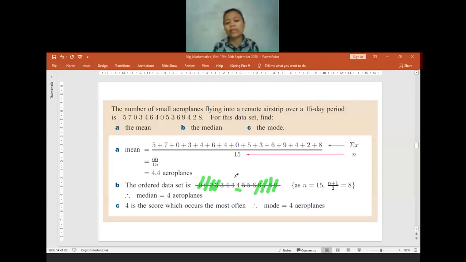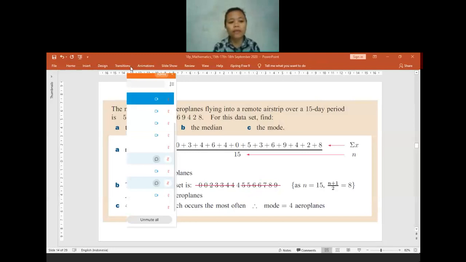And then the mode is the most common number. The most common number is 4, as you can see. For number 4 there are 3 data, and for number 5 there are only 2 data, and so on, as you can see from the example question that I showed you.